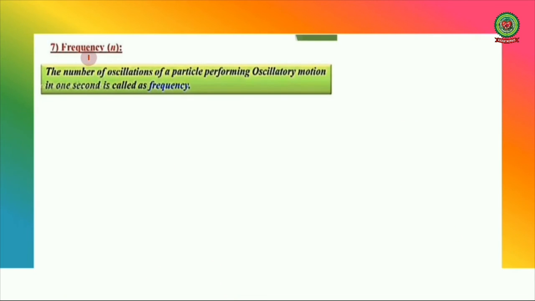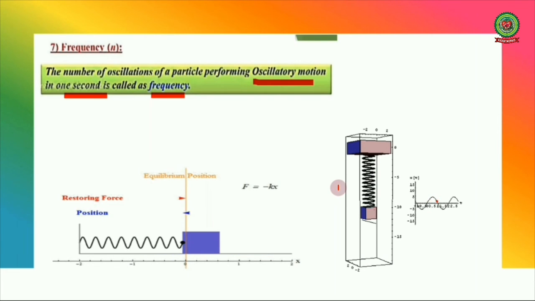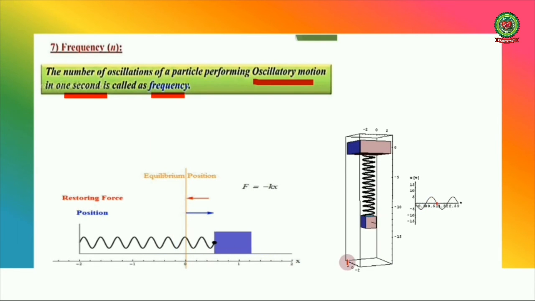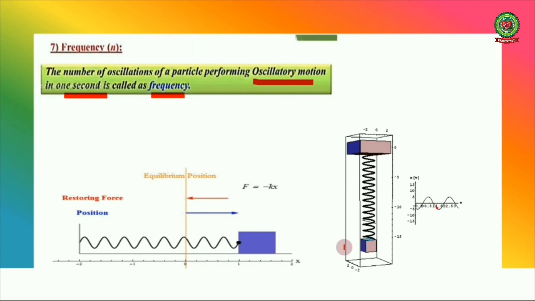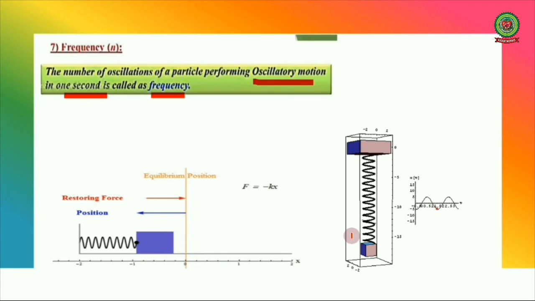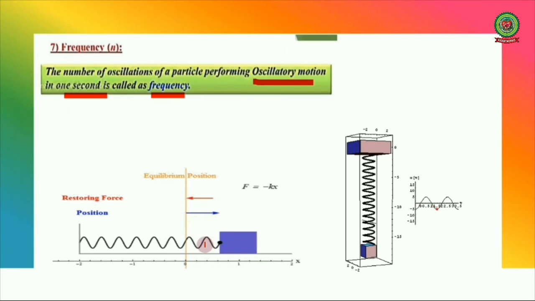Next is frequency. The number of oscillations of a particle performing oscillatory motion in 1 second is called frequency. So the number of vibrations or oscillations in 1 second is called frequency. So in 1 second, if it is completing 3 oscillations, 2 oscillations or 5 oscillations, whatever number of oscillations it is completing in 1 second is called the frequency of the particle.